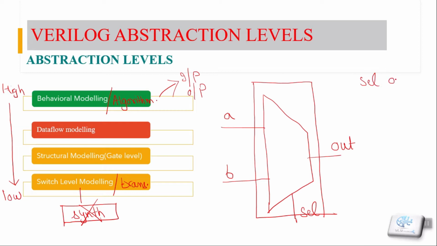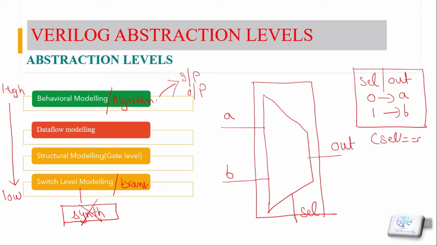For the mux, if our select line is 0, we get the output as A, and if select is 1, output is B. So for defining anything in the behavior modeling, we only know about its lookup table. In our case, we assign that if select is 0, out is A, otherwise out is B.